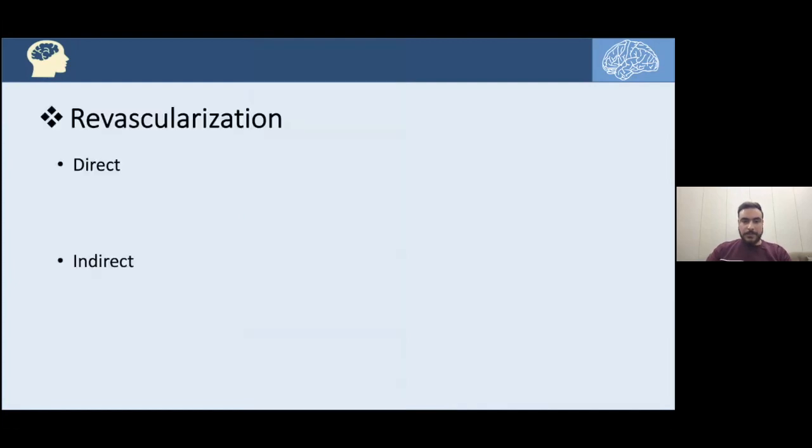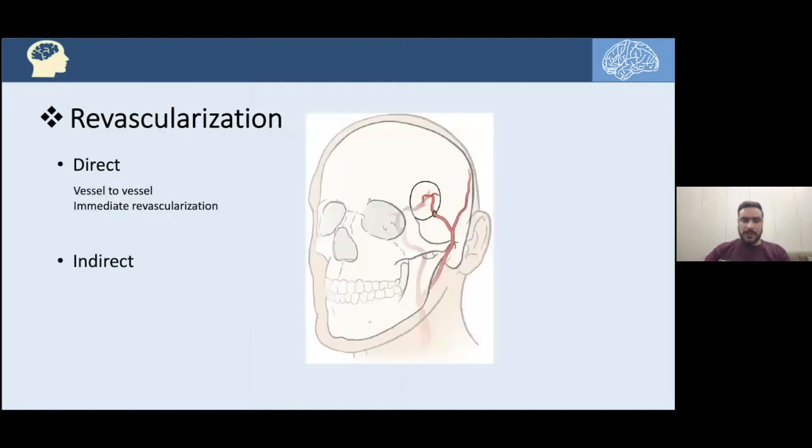That's the idea. Well, in revascularization, we have either direct or indirect bypass. The direct bypass, as I've just mentioned earlier, is vessel to vessel, and that would be an immediate revascularization. As you can see here, here's the superficial temporal, and here's the frontal branch of the STA, and after doing craniotomy, we are anastomosing it directly with the branch from the middle cerebral artery, if we have, for example, a compromised left ICA in this figure.